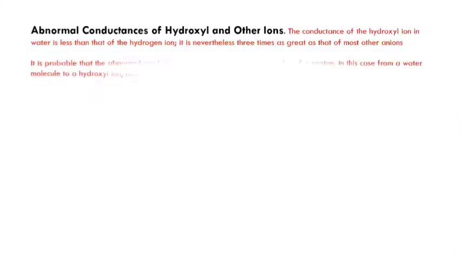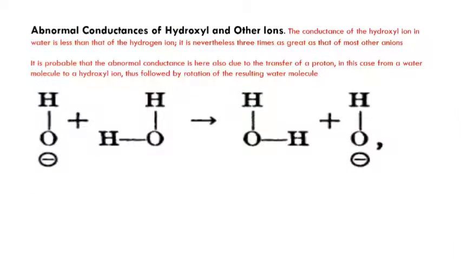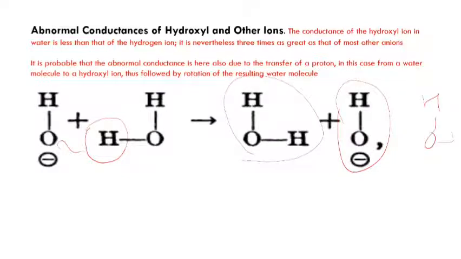In the same way, hydroxide ions can abstract a hydrogen atom from a water molecule, and it is converted into water, and the water molecule is converted into hydroxide ion. This hydroxide ion will again abstract a hydrogen ion from another nearby water molecule.